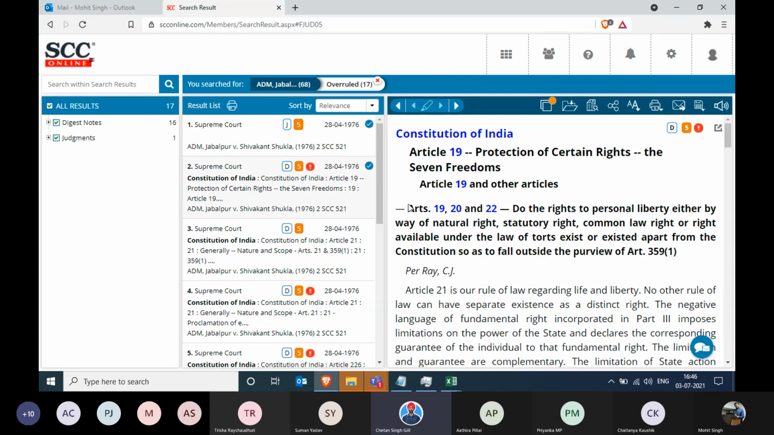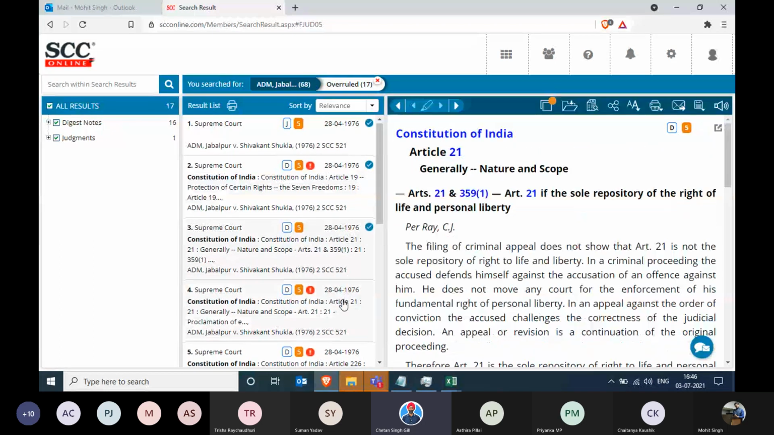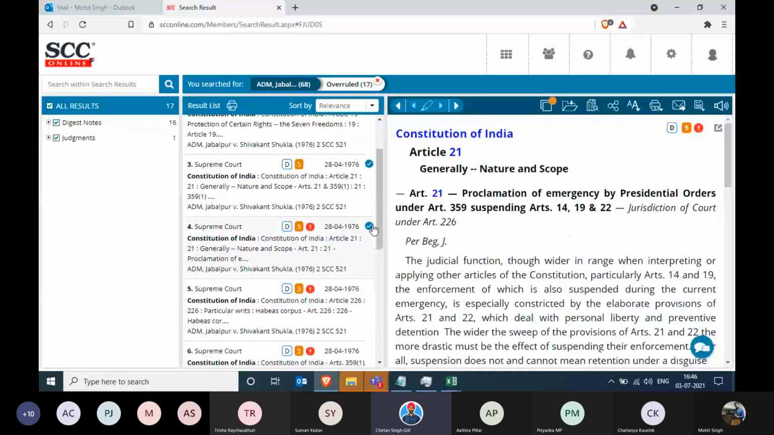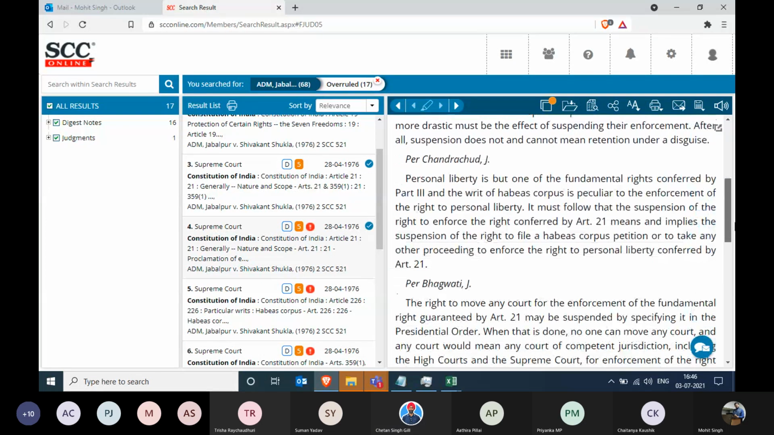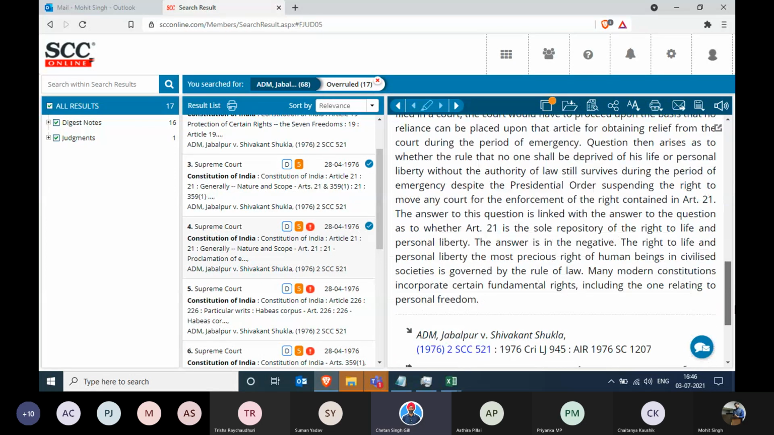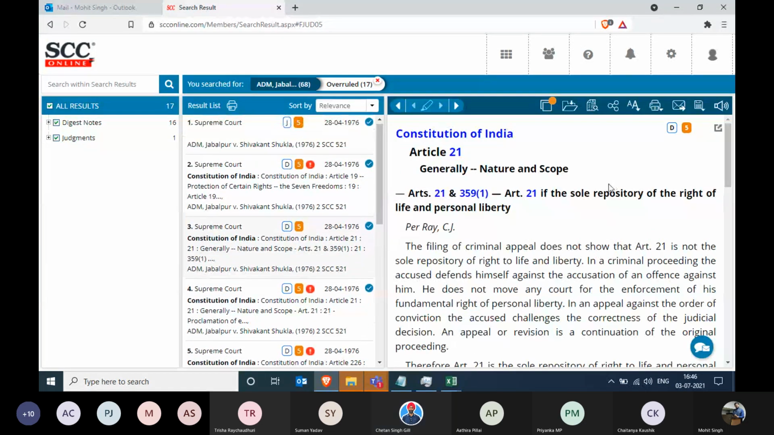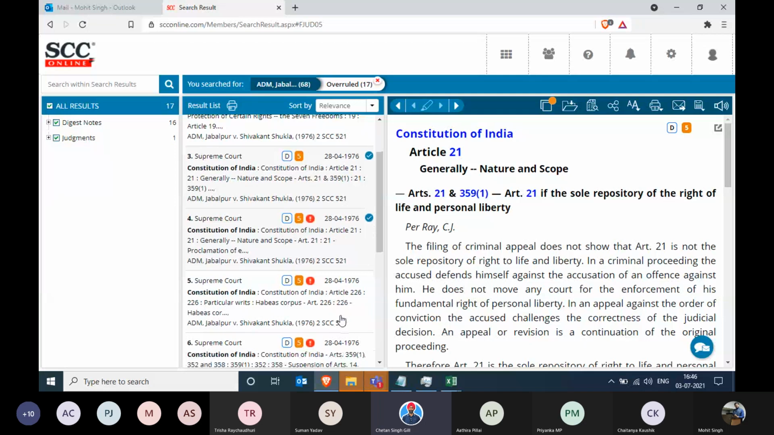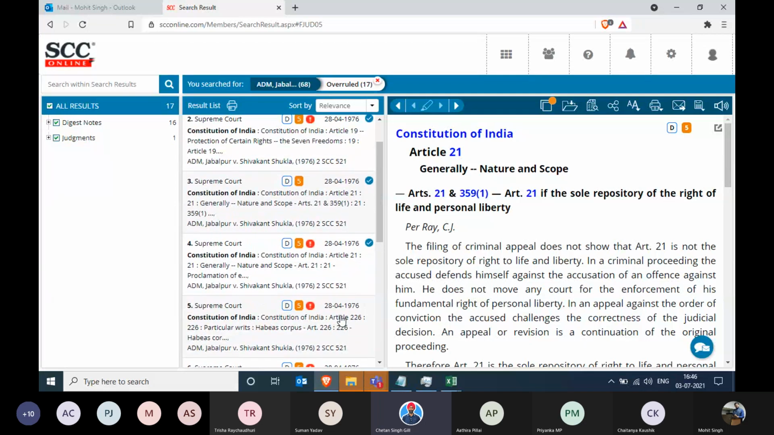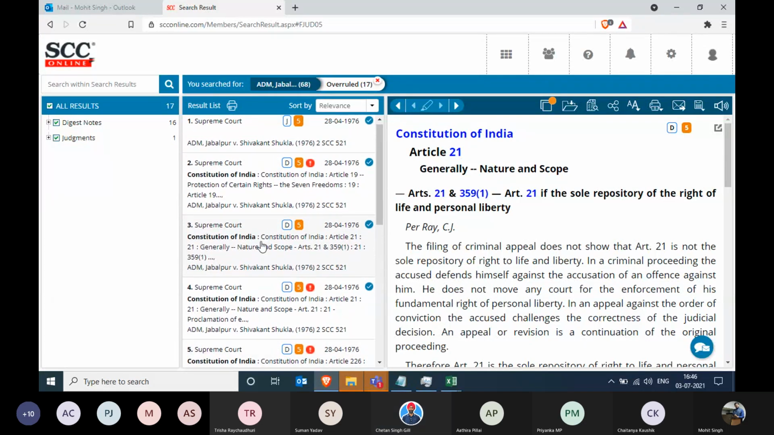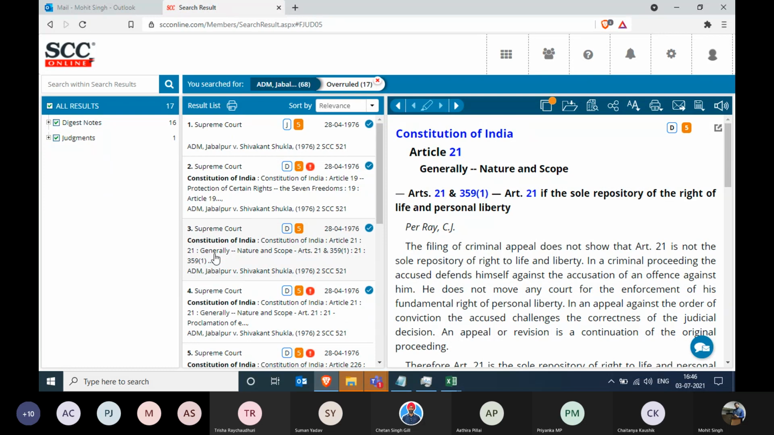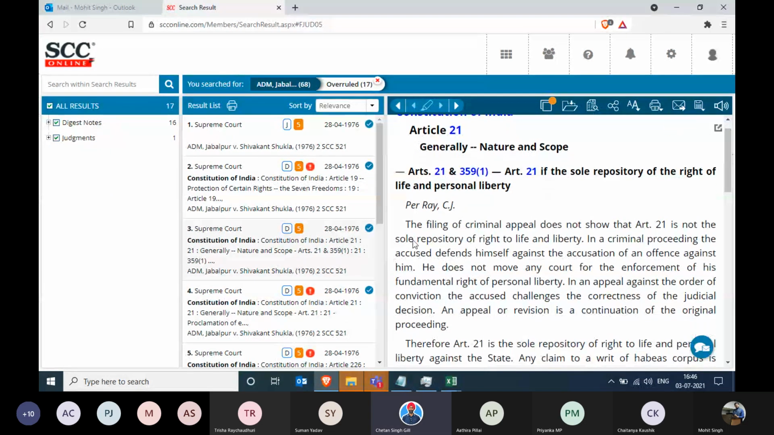And now it's giving me a couple of pointers which have a red exclamation mark and some do not have an exclamation mark. So wherever there is a red exclamation mark, it's an overruled point. Any which does not have an exclamation mark, it simply means this is good law. Mohit, can you click on the third one? And scroll down.